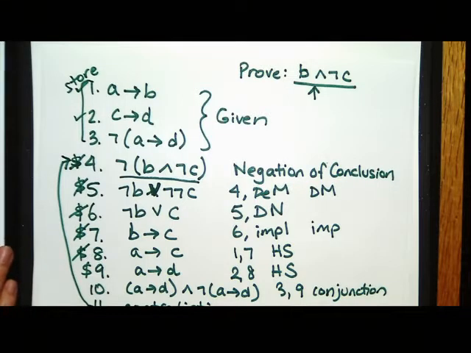My answer to how long should a proof be is long enough to get to the end. Now, that doesn't mean that you should spend forever. If you are working a proof that is assigned in this class, you should not work on it for longer than 30 minutes. If you are working on it for longer than 30 minutes, you have probably copied something down wrong and made a mistake. Because we don't have anything that should take longer than 30 minutes. You need to get some help if you're taking longer than 30 minutes.